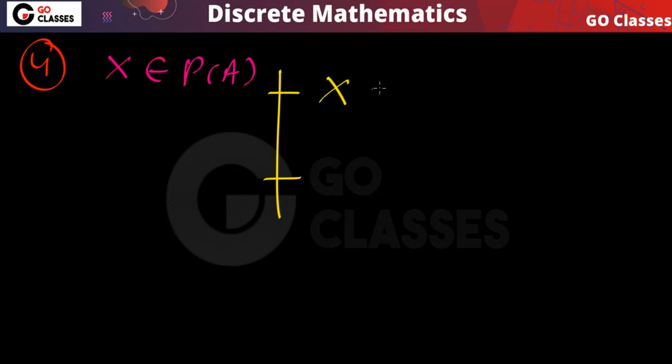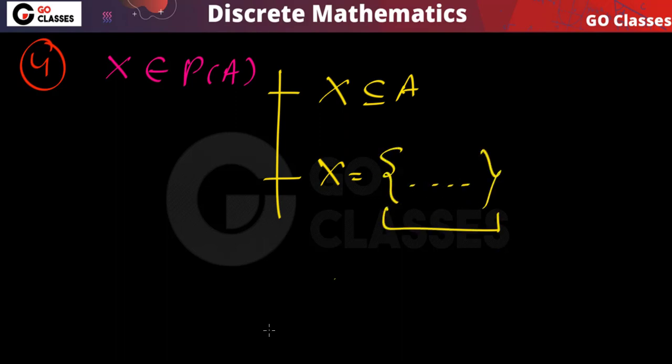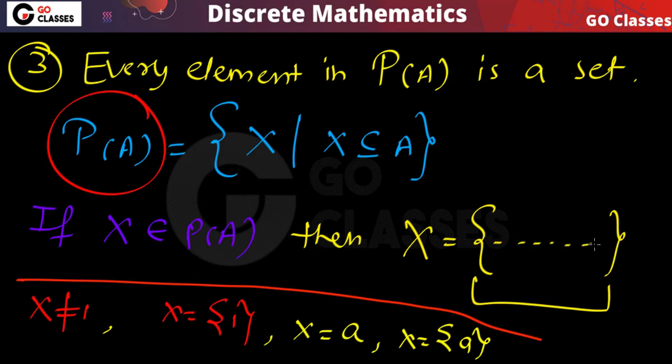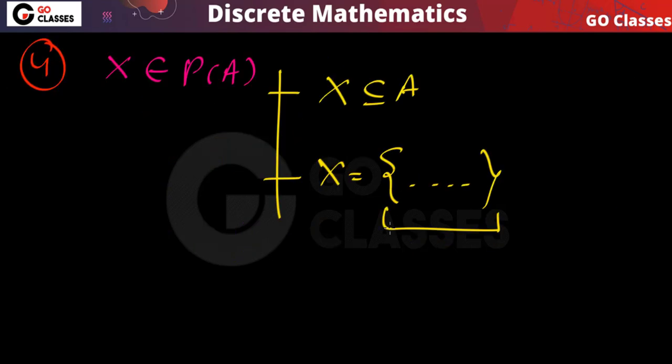And the last point that we will use is, let's assume you know that X belongs to power set of A, then you will see two things. First thing is X is a subset of A. And the second thing is X itself is a set. Remember, this X can be empty set. I am not saying that X must have elements. X can be empty set, but the point is X must be a set.